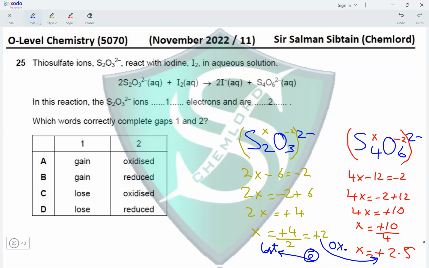So, based on this, blank 1 would have lose as the option, not gain, and blank 2 would have oxidized as the option and not reduced. So this makes option C the correct option for this question.